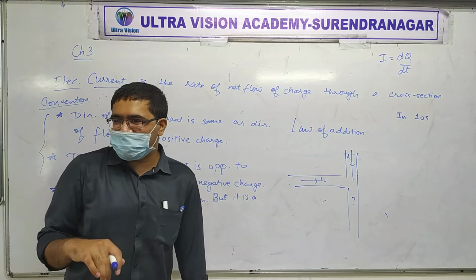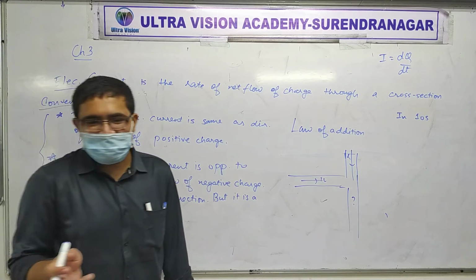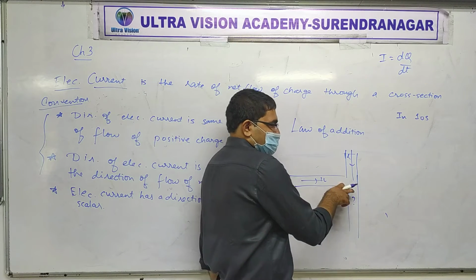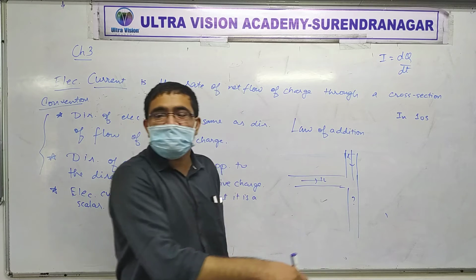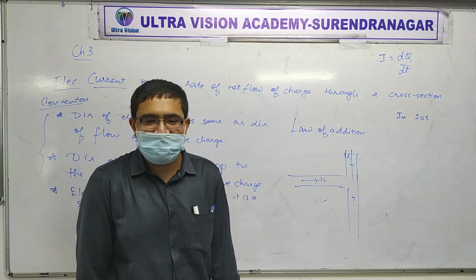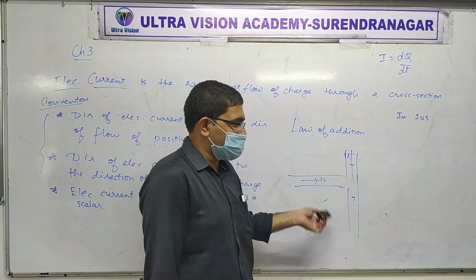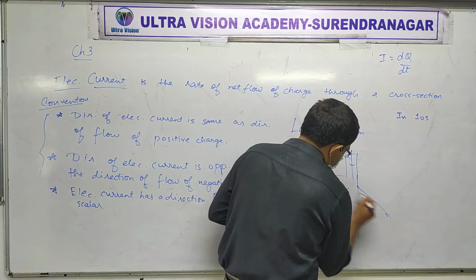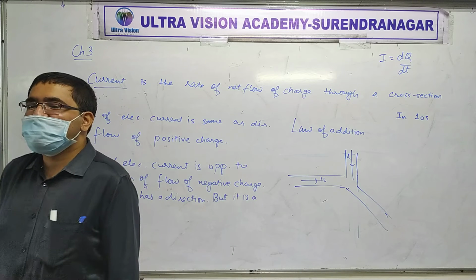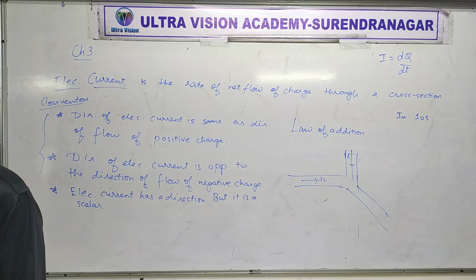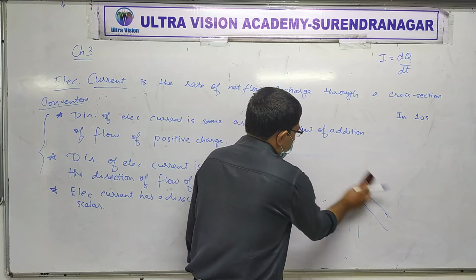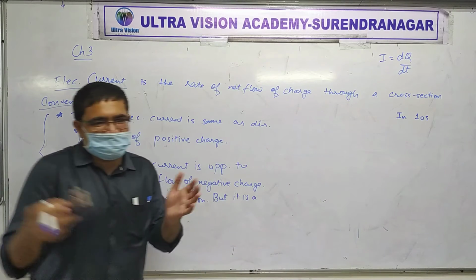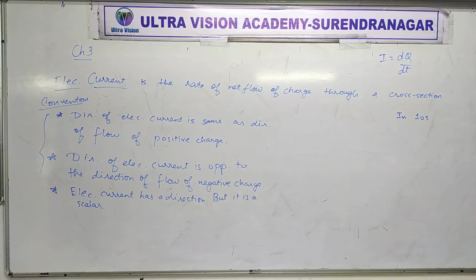So did you add the numbers or did you add the vectors? Sure. So current flows out there. Some current will flow here, some will flow here, and then it will go there. Then you cannot add it vectorially. Don't forget, if you include the angles and all that, then if someone says to bend this pipe like this, it changes. You understand what I'm saying? Yes or no? Yes. So these are the troubles, right? It doesn't follow the vector law of addition, the way we add it in a triangle, if you remember. Okay, so that's why it's better to take current as a scalar, although it has a direction.